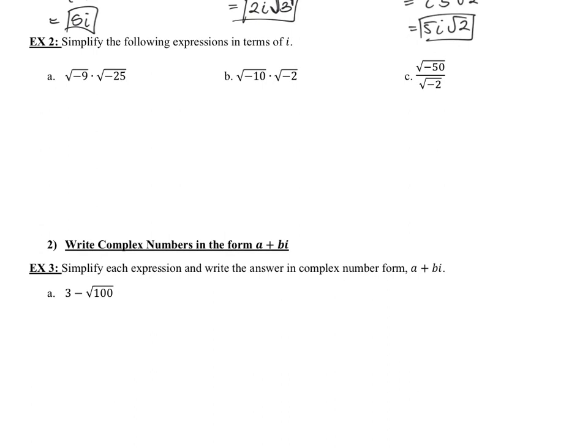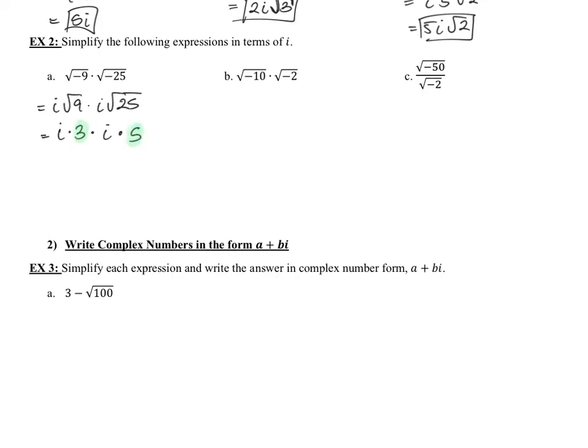All right, let's take a look at this next example. Simplify the following expressions in terms of i. So the first thing you're always going to do when working in terms of i is you're always going to get rid of the negatives in the radical first. Do not just multiply straight through. Okay, when we do that, we'll get i root 9 times i root 25, which we can simplify into, well, the 9 simplifies into a 3, so i times 3 times i times, and the root 25 simplifies into 5.